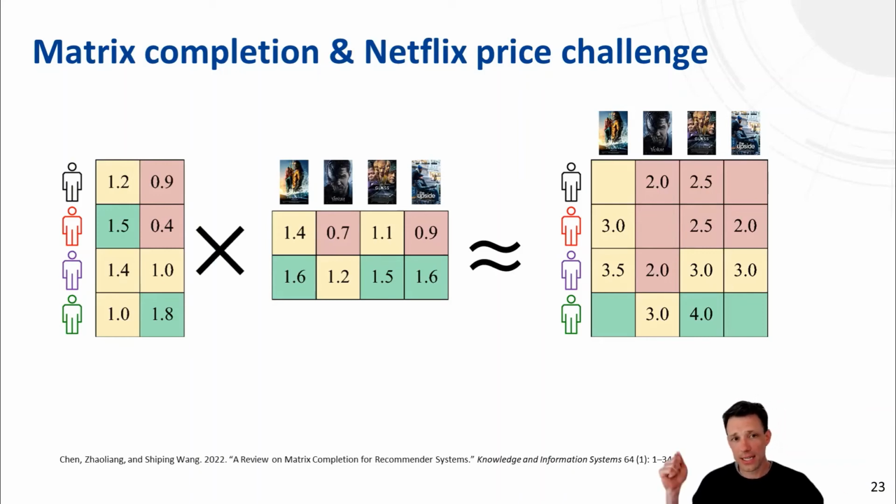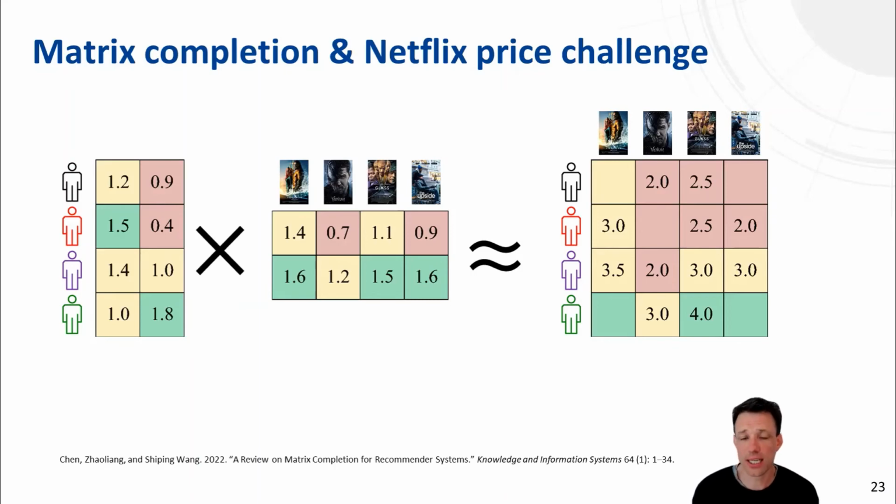The problem is Netflix has quite a large number of viewers and quite a large number of movies, but we only have a small number of ratings that users give per movie. So if you think about that as a large matrix where you have the viewers in the rows and the movies in the columns, then this is obviously a very sparse matrix. What Netflix wants to achieve is to use the few available ratings a user has given to derive recommendations for all the other movies. So it basically wants to complete this very sparse matrix.